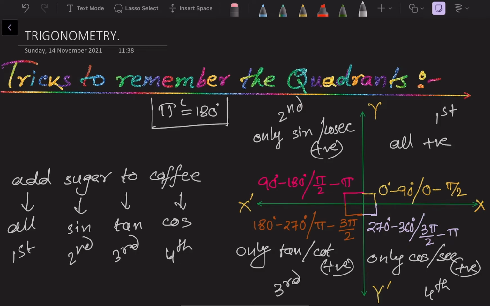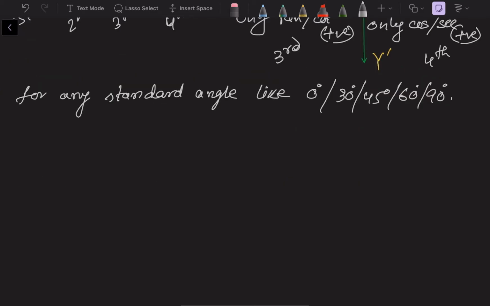That means in the first quadrant, all the six trigonometrical ratios, sine, cos, tan, cot, sec, cosec, will be positive. And in the second quadrant sine and cosec are positive. Rest of them like tan, cot, sec, cos will be negative. Okay. So for any standard angles like 0 degree, 30, 45, 60, or 90 degree, every trigonometric function is positive, right? All trigonometrical ratios, all of that will be positive.